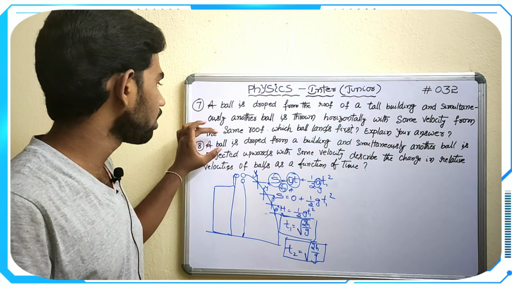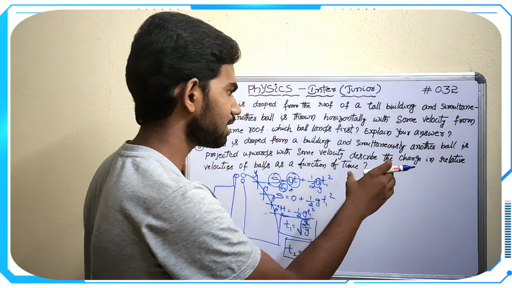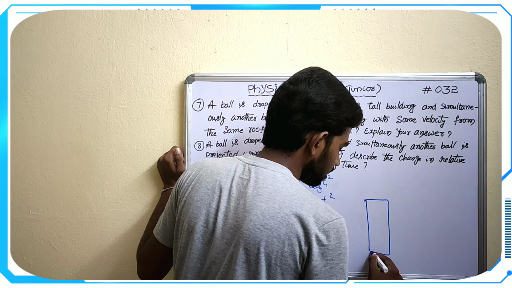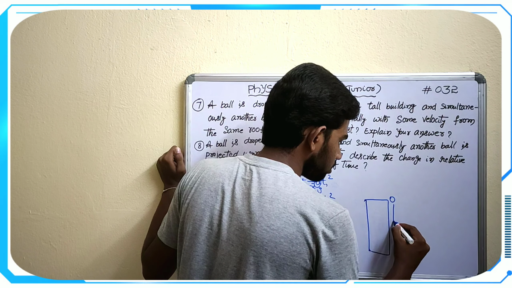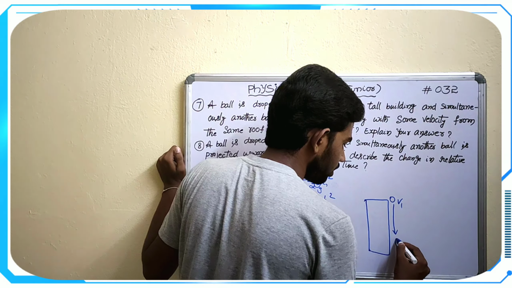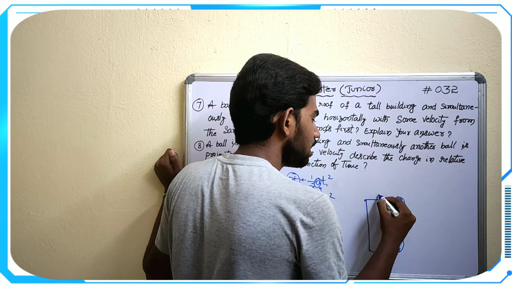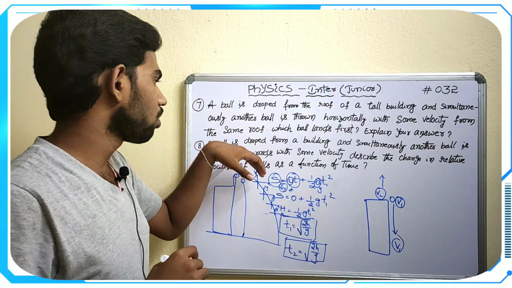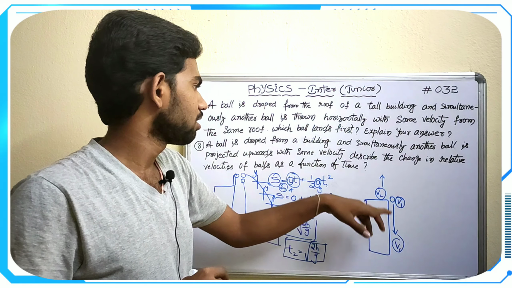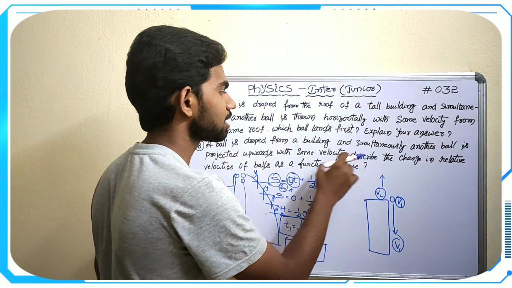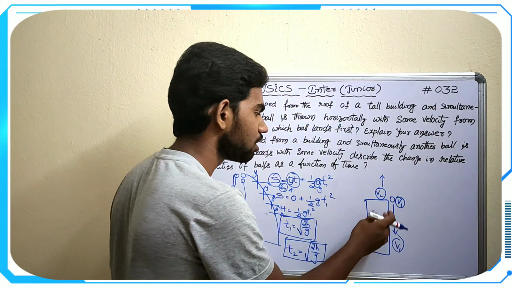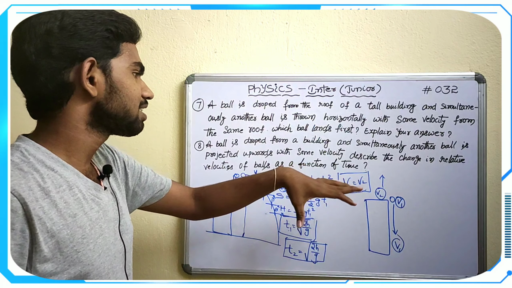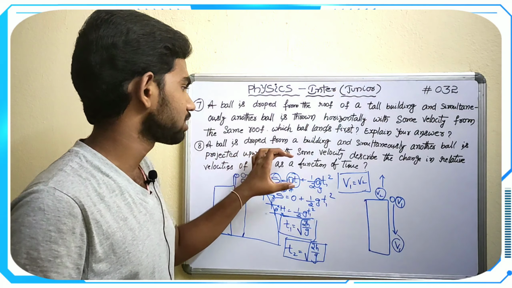And the eighth question is, a ball is dropped from a building and simultaneously another ball is projected upwards. The diagram will be like this, students. A ball is dropped with velocity v1, and the v2 ball is sent upwards. Another ball is projected upwards with the same velocity, so v1 is equal to v2. They have given us v1 equal to v2. Describe the change in relative velocities of balls as a function of time.